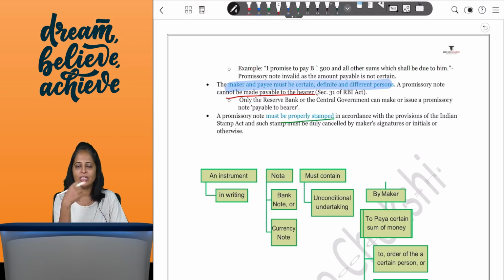Order instrument is where it is to my order, to be payable to you and you only. So if the check falls down, I've cut the words "or bearer", then even if it's in your name, no one else can take that amount because it's an order instrument.